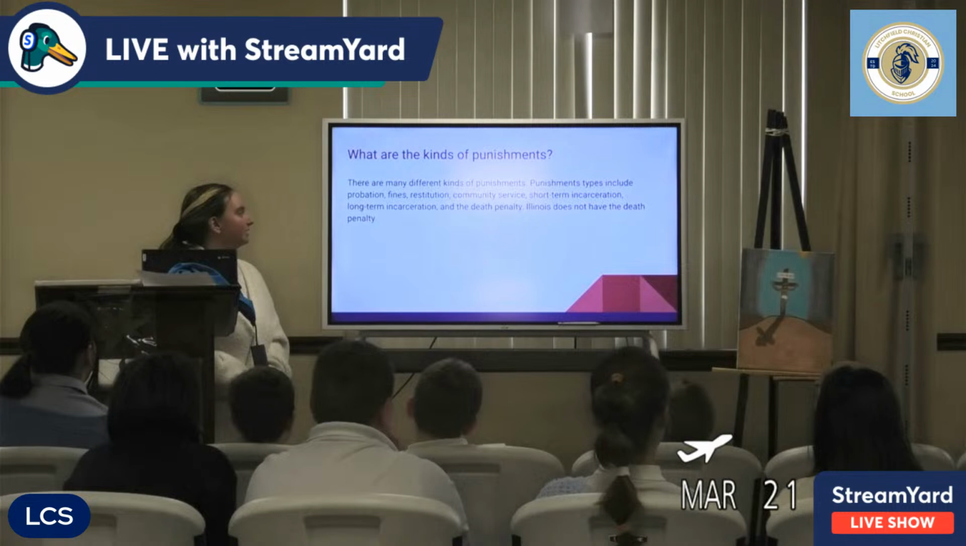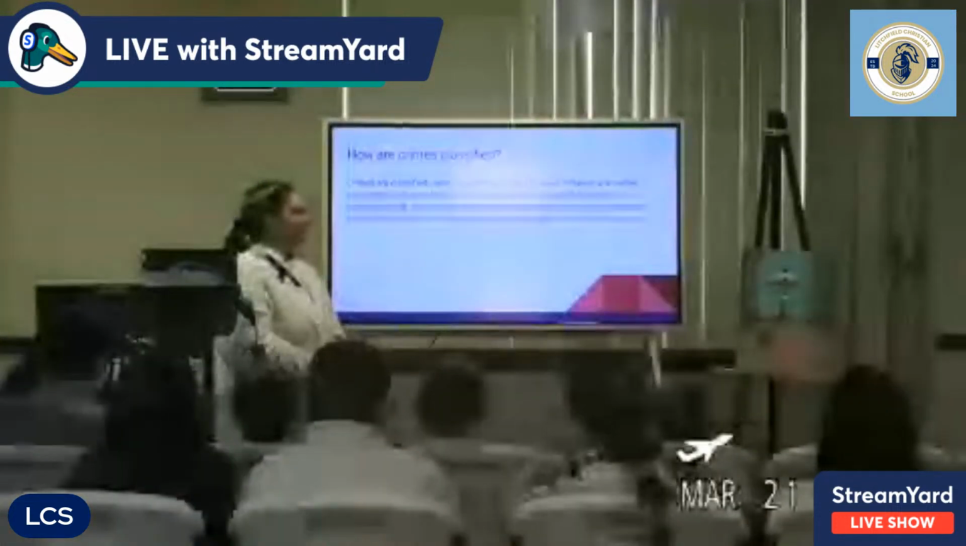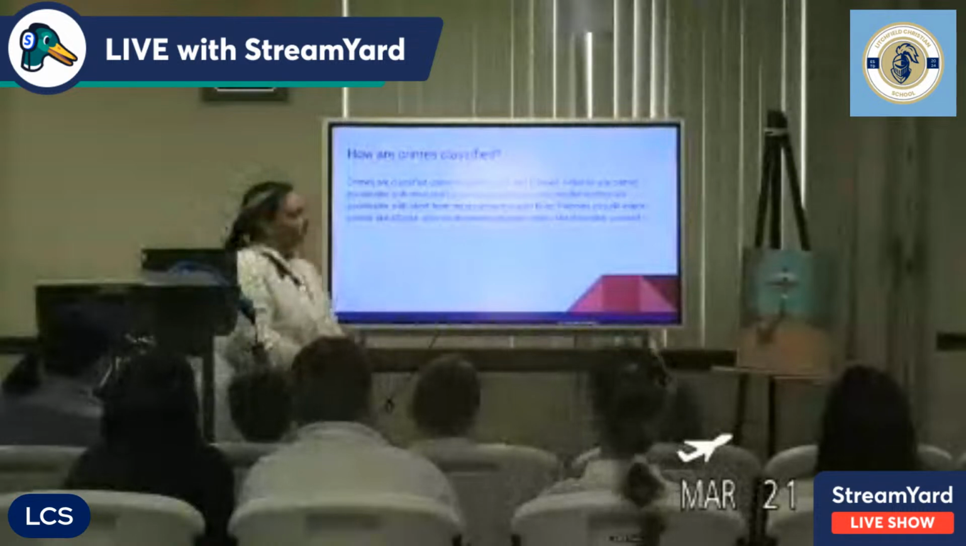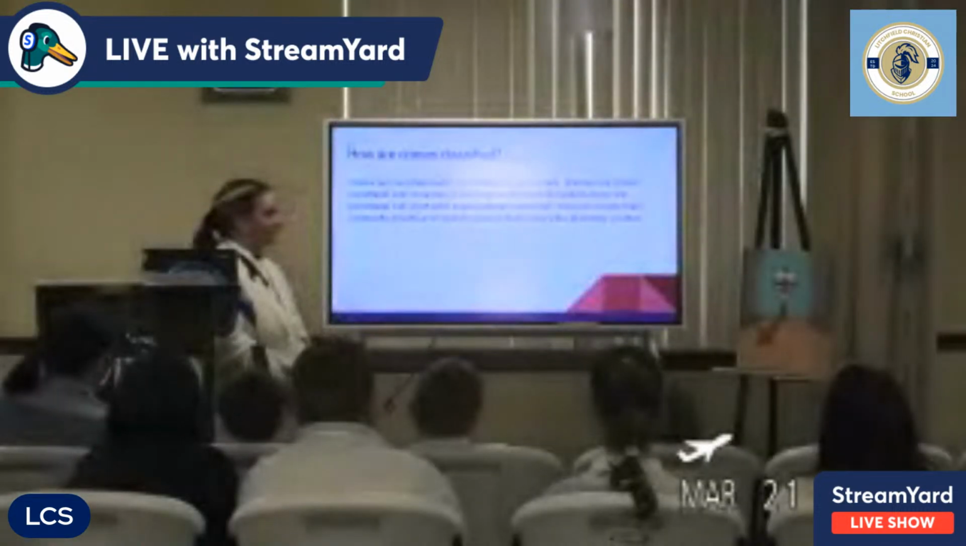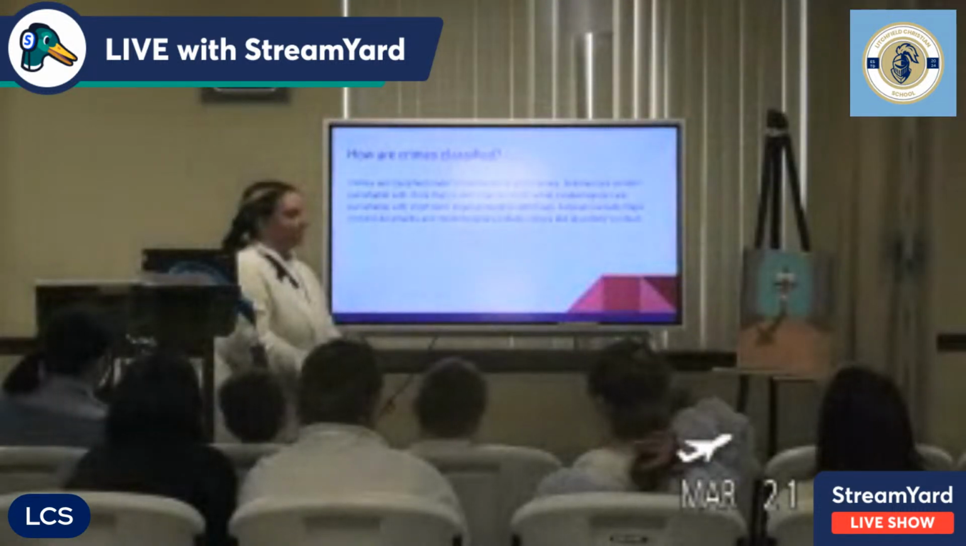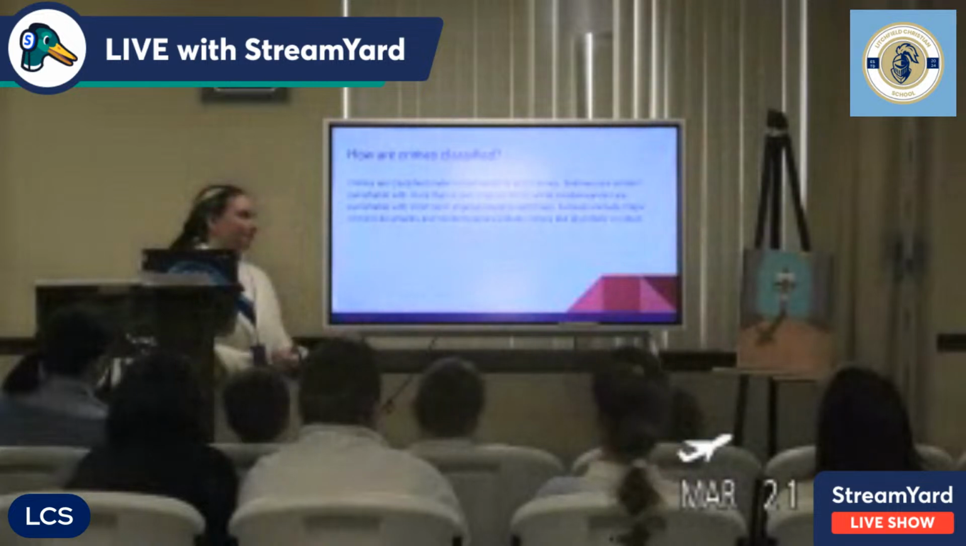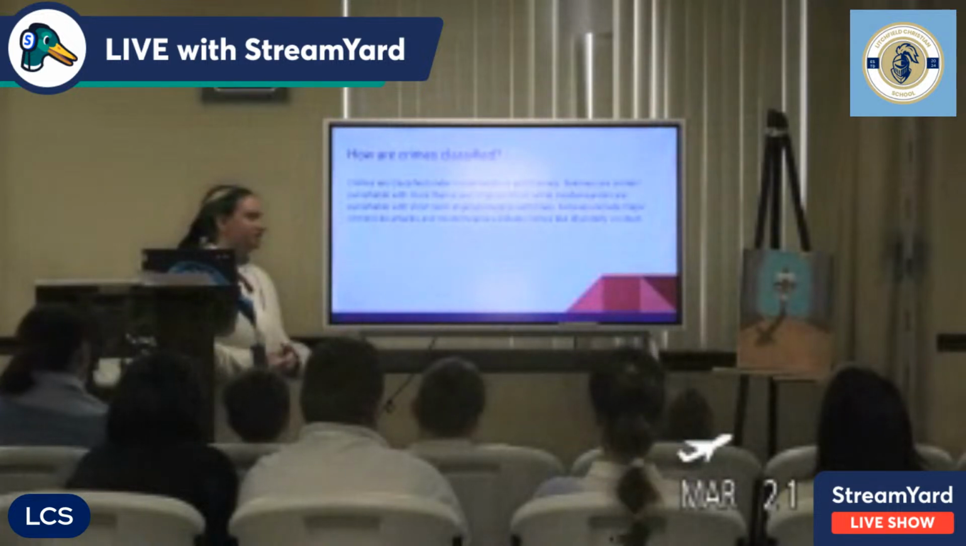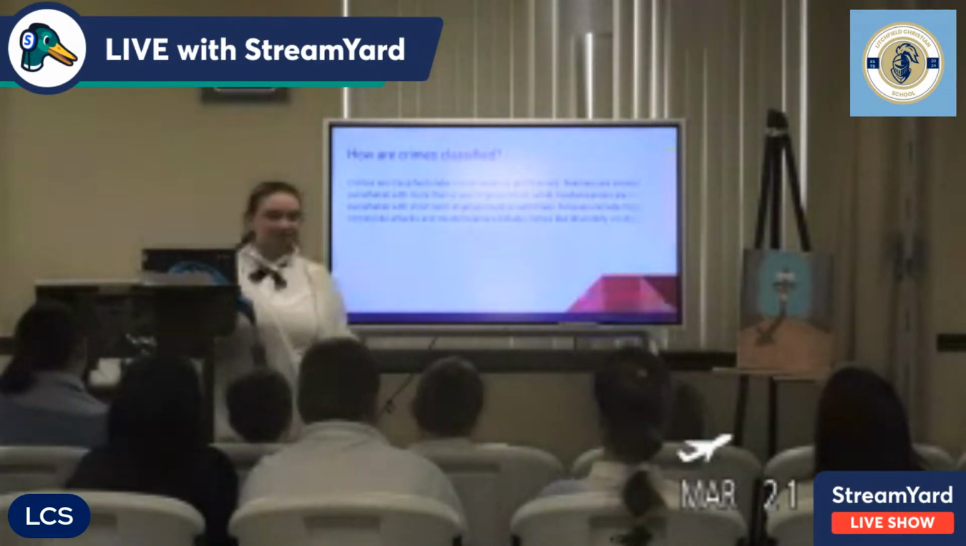Types of punishment include probation, fines, restitution, community service, short-term incarceration, and long-term incarceration. Felonies are crimes punishable with more than a year imprisonment, while misdemeanors are punishable with short-term imprisonments or with fines. Felonies include major crimes like attacks, and misdemeanors include crimes like disorderly conduct. So that means that if you are being arrested, you would be making a scene about it.